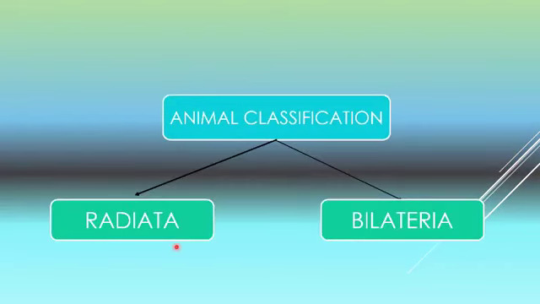On the basis of symmetry, animals are classified into two groups: Radiata. The phyla Coelenterata and Echinodermata show radial symmetry, and the term used for these organisms showing radial symmetry is Radiata. Whereas the other major group, Bilateria, shows bilateral symmetry, and it includes a vast variety of animals such as insects, fishes, amphibians, reptiles, birds, mammals, and most crustaceans.